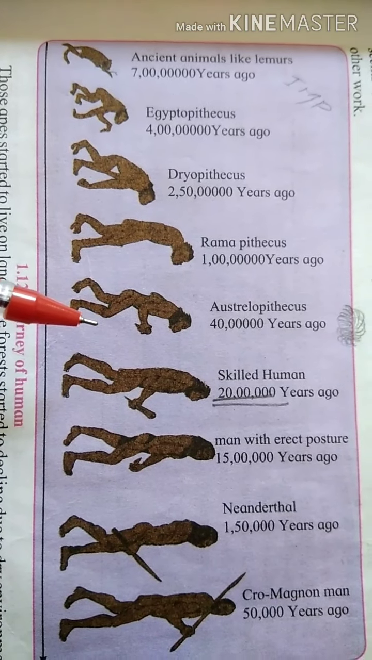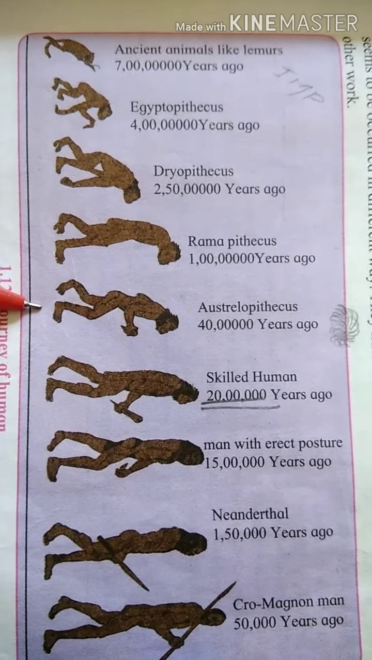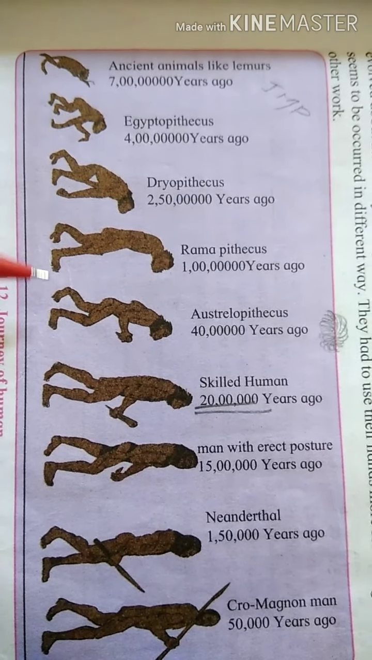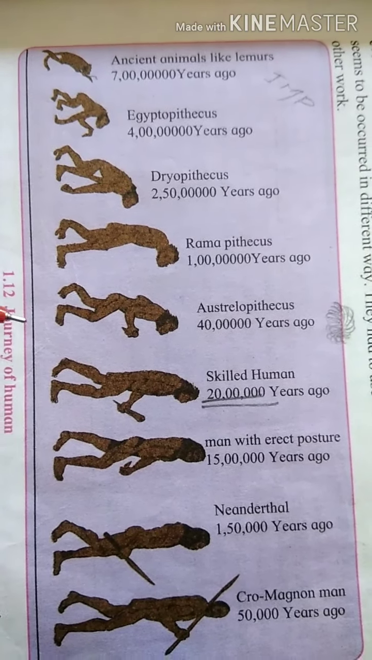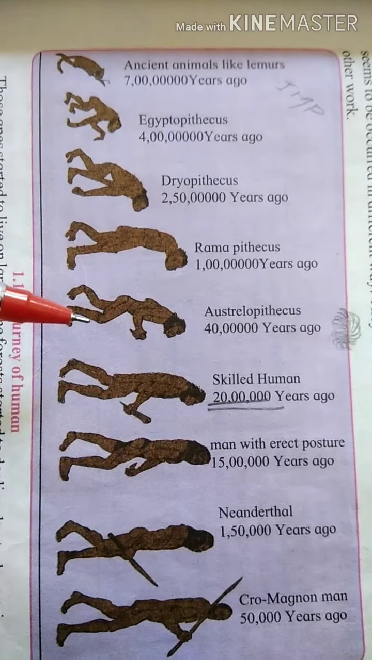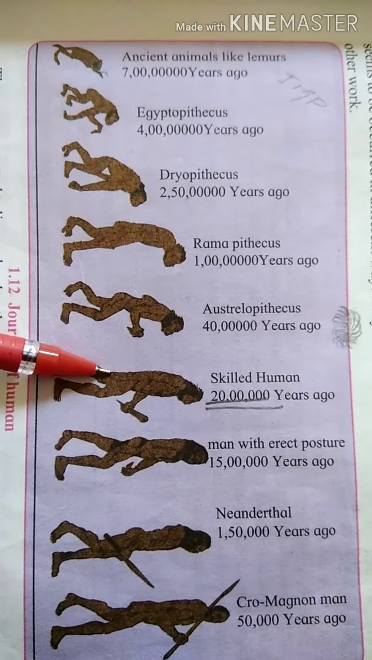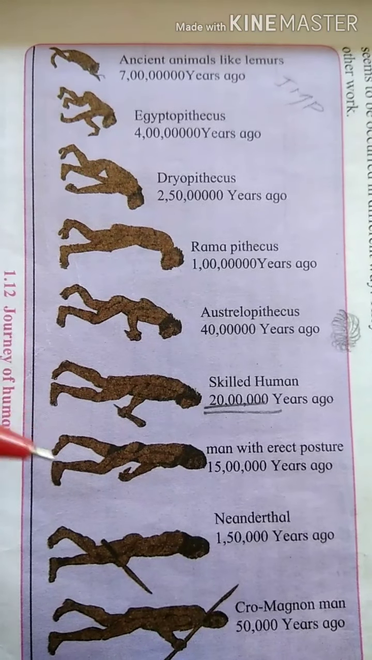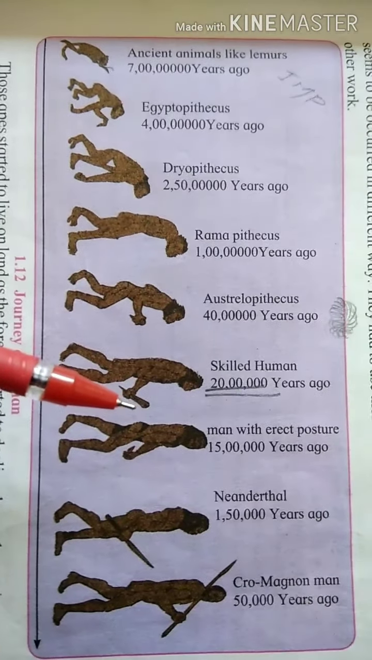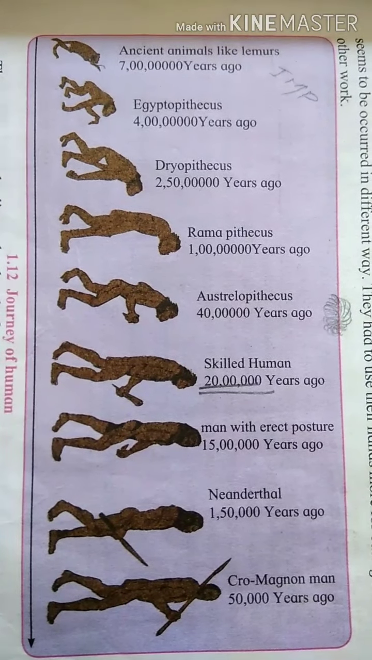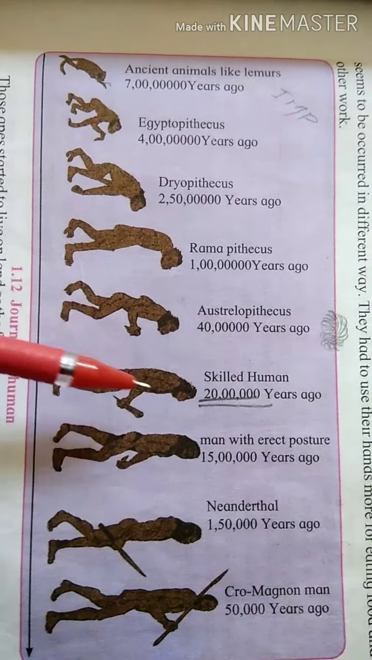Then 40 lakh years ago, the man was Australopithecus. The features of this man were lumbar bone, erect posture, and development in intelligence. Then 20 lakh years ago, the man was the human-like animal, or you can also call it Homo sapien. The features were that skills got developed and they had erect posture.